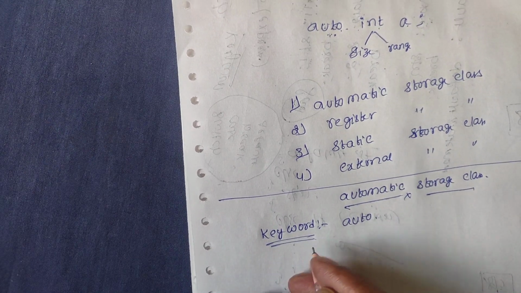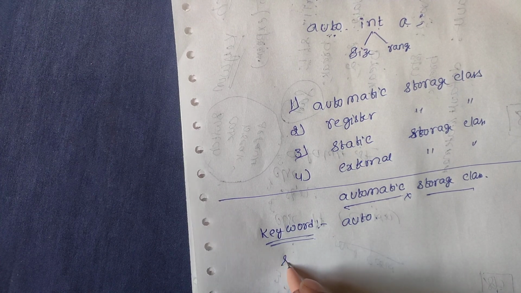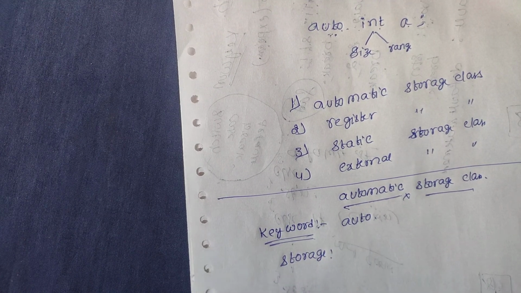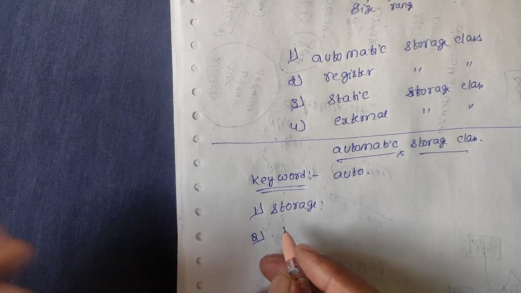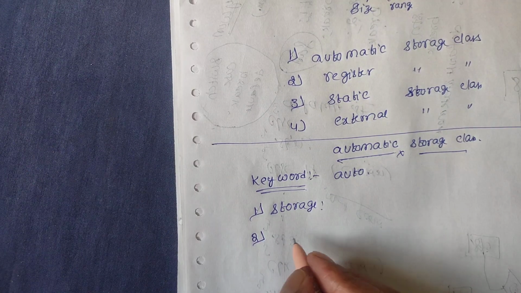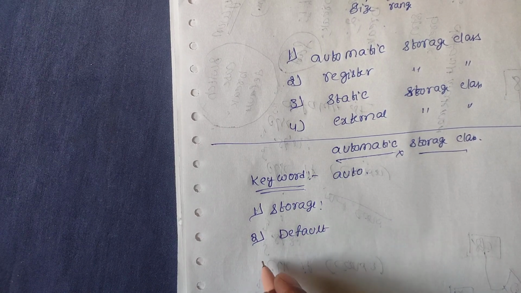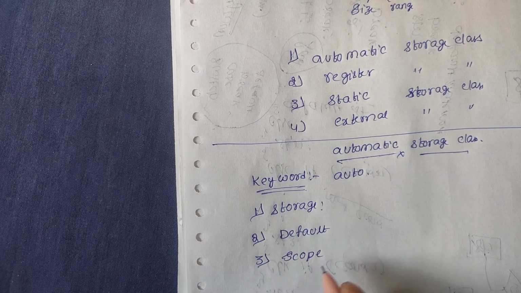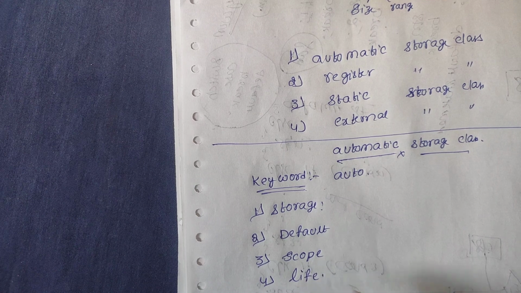The first one is storage, that is, where it will be stored. The second one is what is the default value for that variable, the third one is what is the scope of the variable, and the fourth one is what is the lifetime of this variable.